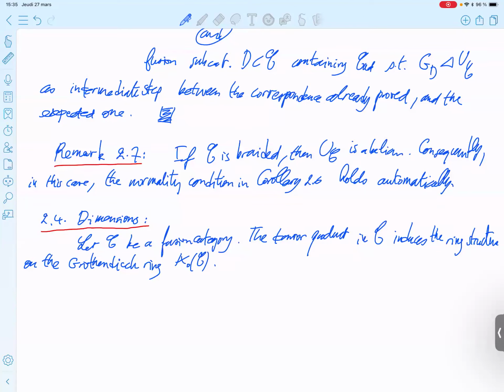So there are two notions of dimension, the Frobenius-Perron dimension and the categorical dimension.